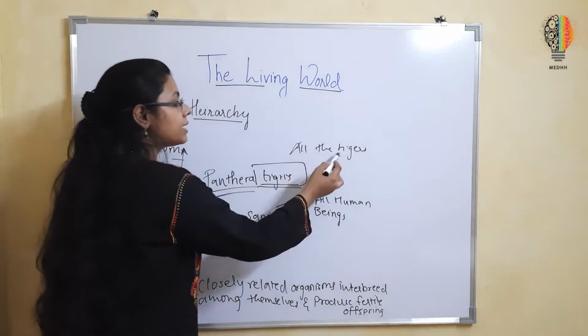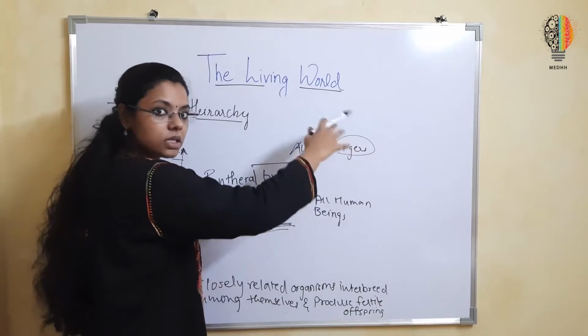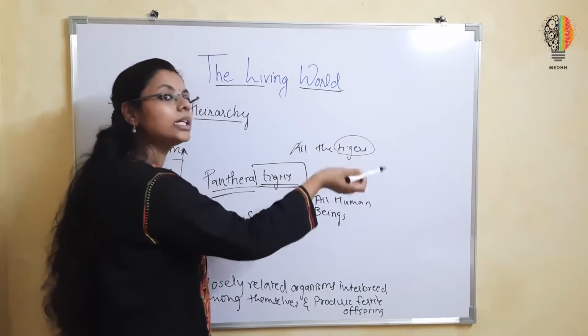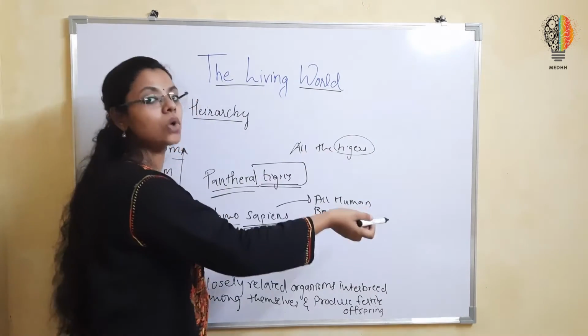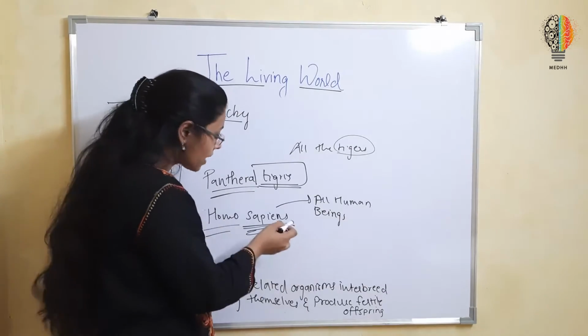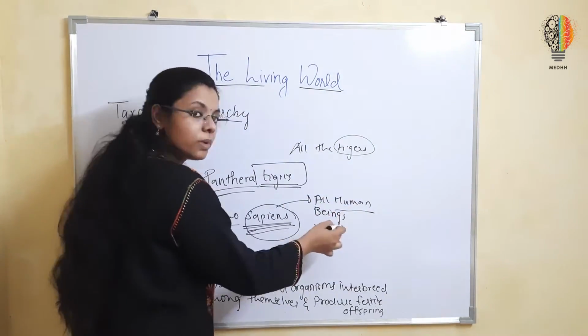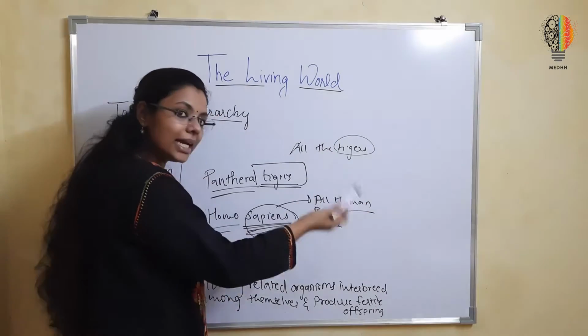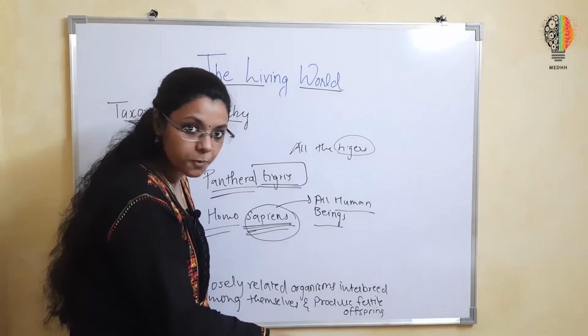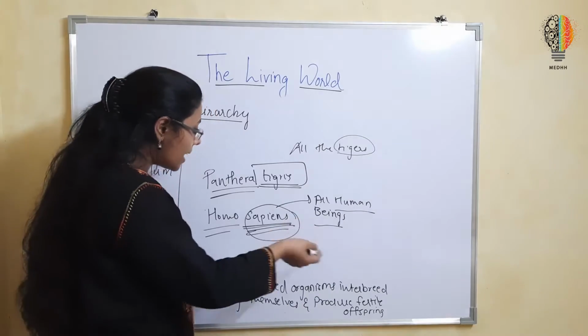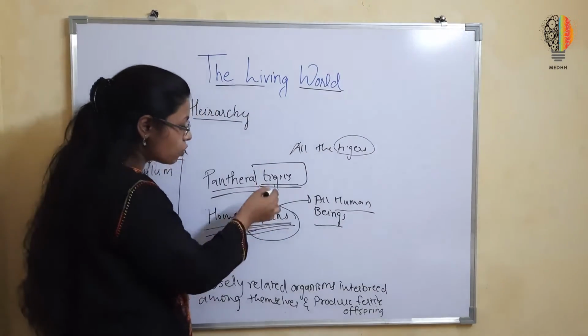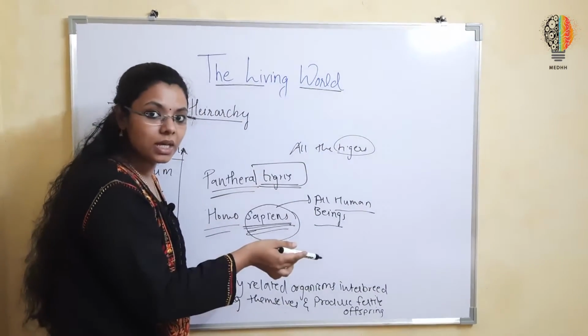Now, the members of tigers, male and female, can interbreed and produce offspring. And in the case of the sapiens species, the human beings, male or female, interbreed and produce offspring. But these two are different species.